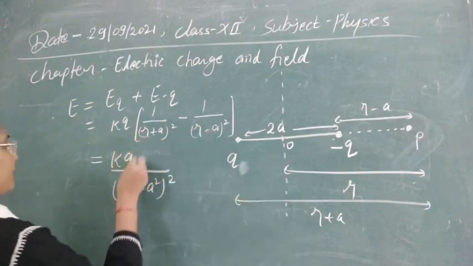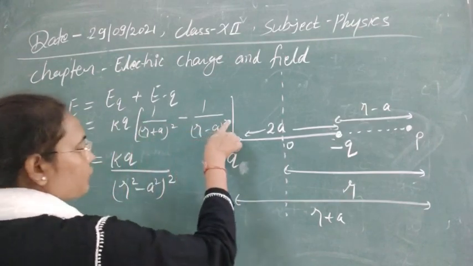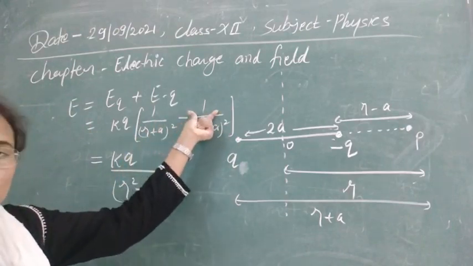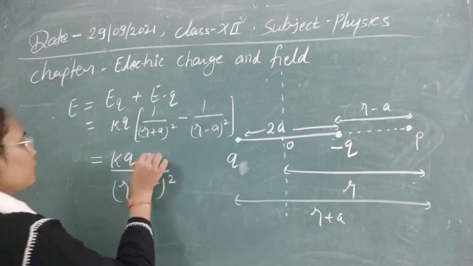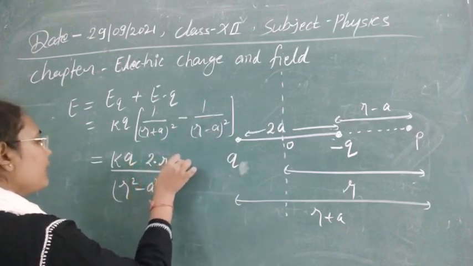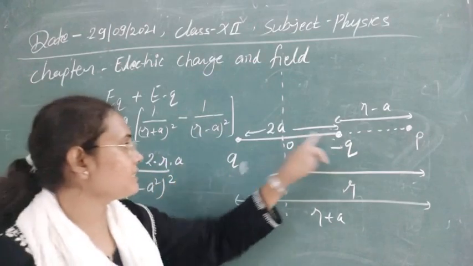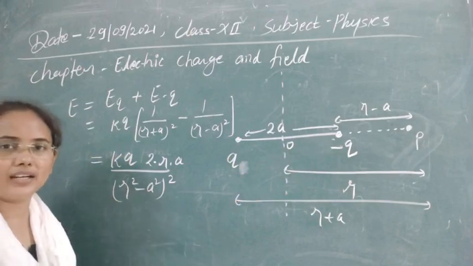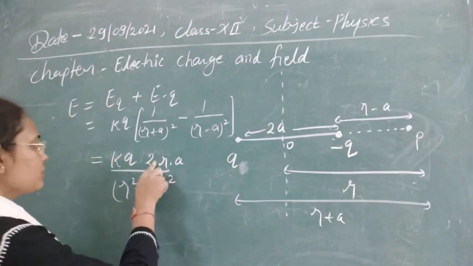Above, if you open this, it is r square plus a square plus 2ra, and here minus r square minus a square plus 2ra. Overall you will get 2 times r into a. The minus sign can be changed if you replace their polarity, so the minus sign is only showing the direction of the final electric field. I am just writing the magnitude here.